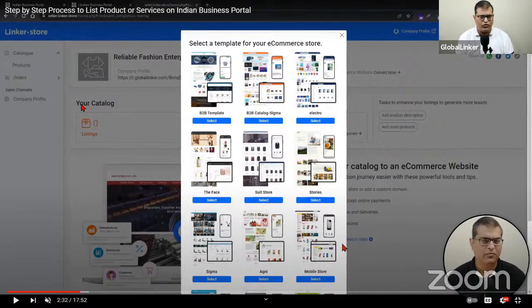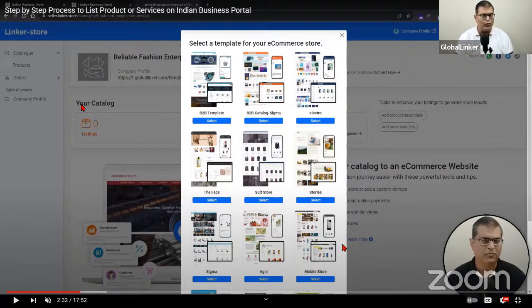So this is where you have to select a design theme as per your requirement. And in case you're not liking any of the design themes, because that is a very common question that people ask me, hey, what if we choose a particular design theme and tomorrow we are not liking it? Can we change it? Yes, absolutely. You'll be able to change that. In fact, you will be able to change that in a matter of seconds. You can easily switch from one design theme to another design theme. So that is absolutely not a problem for you.